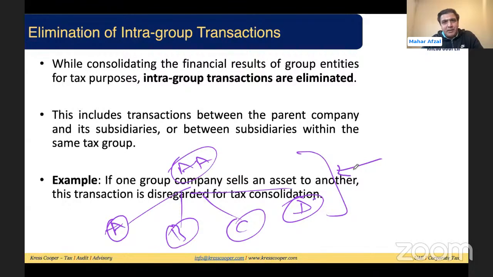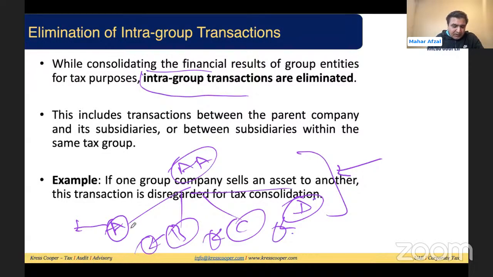So when are they preparing the financial statement? First of all, each individual entity in the group, A, B, C, D, will calculate their taxable profits. Then it will be consolidated. Once it is consolidated, all intra-group transactions will be eliminated. So if there is any transaction between A and B, it will be eliminated. A and C, it will be eliminated. A and D, intra-group transactions will be eliminated.